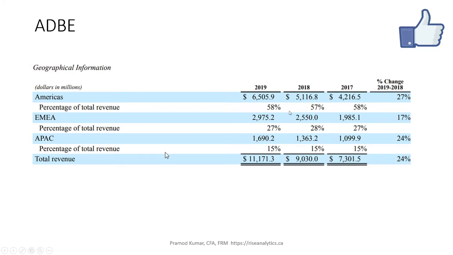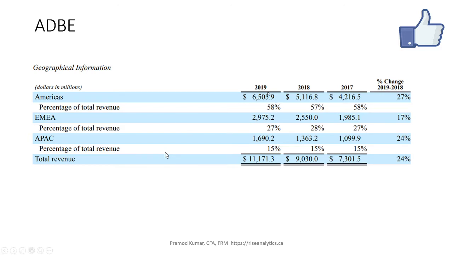That's one thing. The second thing I like about this slide is that each region is growing. Most of the time I notice one region is growing while another is not, but here most of the regions are growing at pretty much the same pace.